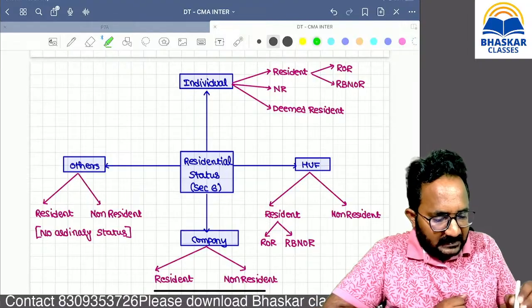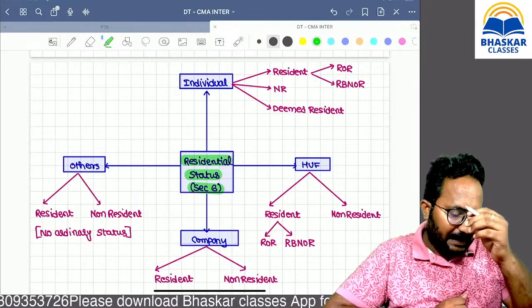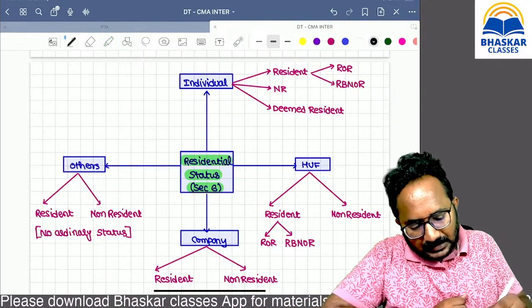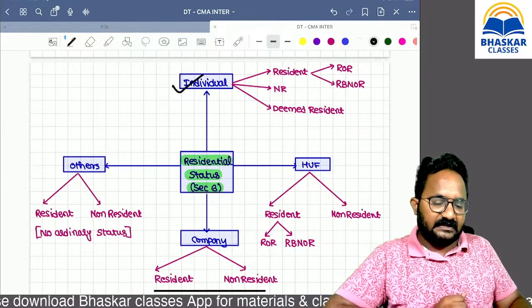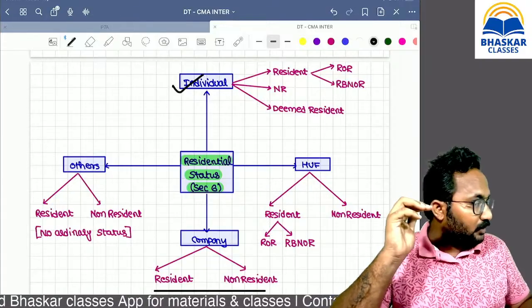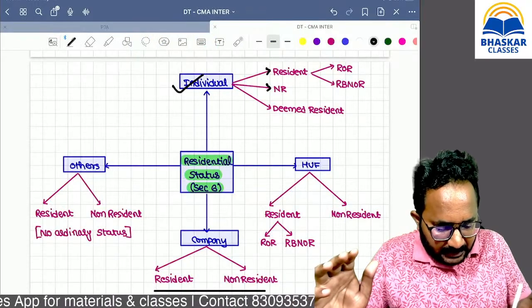Now we have to concentrate on the residential status, because if you know the residential status, then only you can calculate the total income. First, our target is the individual's residential status. How to find out every person's residential status, we also have to discuss. First, if you find the residential status of an individual, you will get 3 outputs.